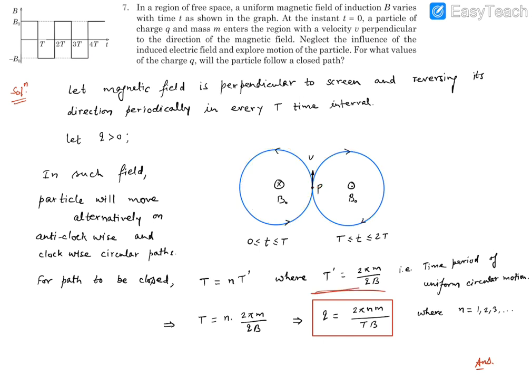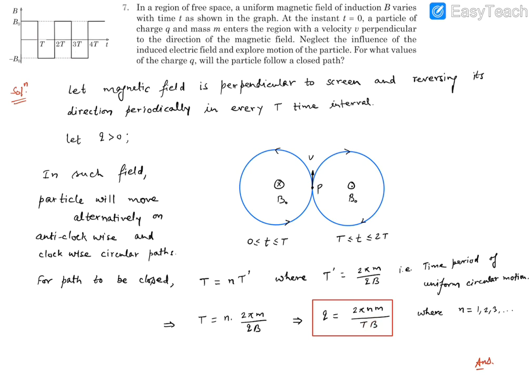So we know T dash is given by 2 pi m upon qB. That's the standard formula for uniform circular motion in a uniform magnetic field. Now we can put this T dash over here, and we get this relation. From this we can find out the q value. The q value turns out to be 2 pi n m upon T B, where n is an integer. It can take the value 1, 2, 3 and so on. And m is the mass of the particle that is given in the question itself. T is the time period that we are taking from the figure, and B is the magnetic field.